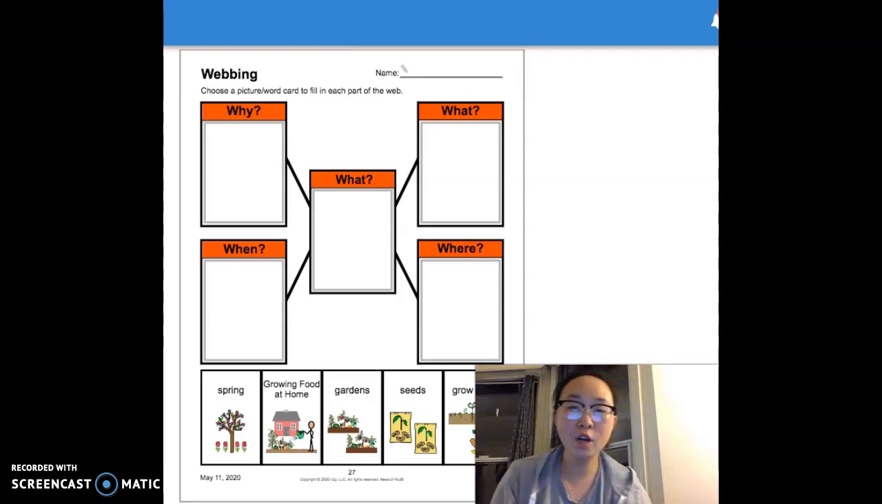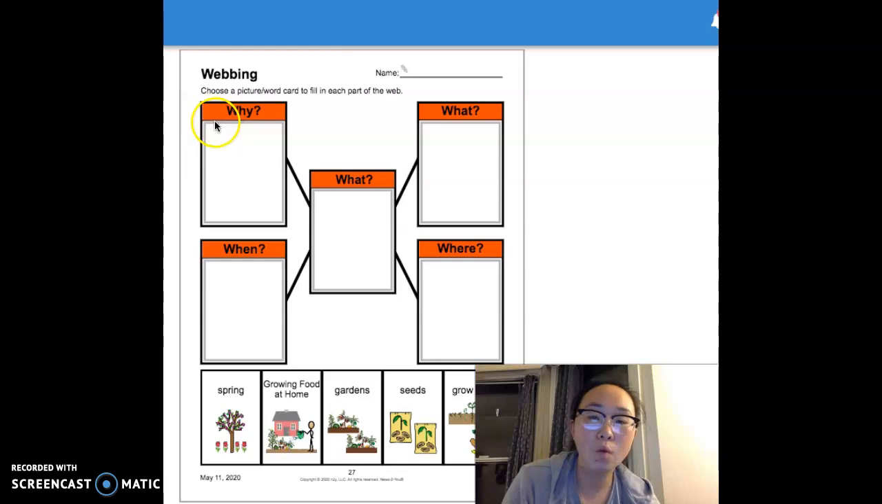Hey everybody. So today we're going to be working on webbing. Let's read the directions. Choose a picture word card to fill in each part of the web. So we're going to be using these words: spring, growing food at home, gardens, seeds, grow food, to answer these questions about our article this week.